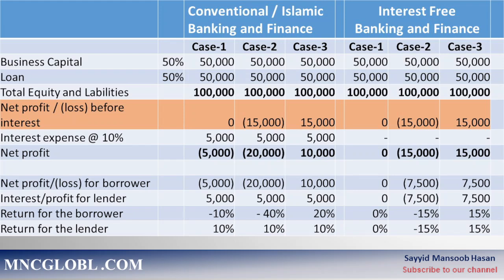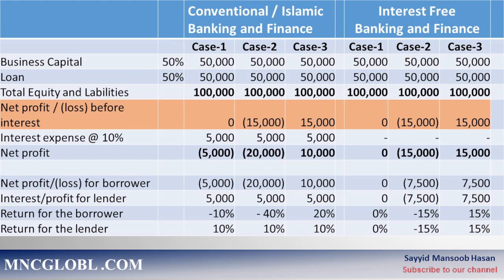The ratio of loss for the borrower is 10% in case 1, and the ratio of loss is 40% in case 2, and the ratio of gain is 20% in case 3. For the lender, it is only a gain of 10% each in all 3 cases.